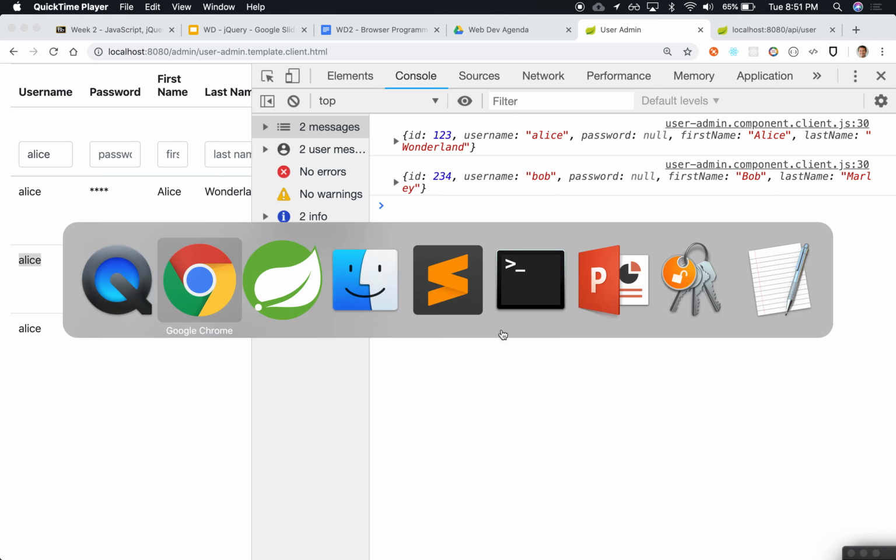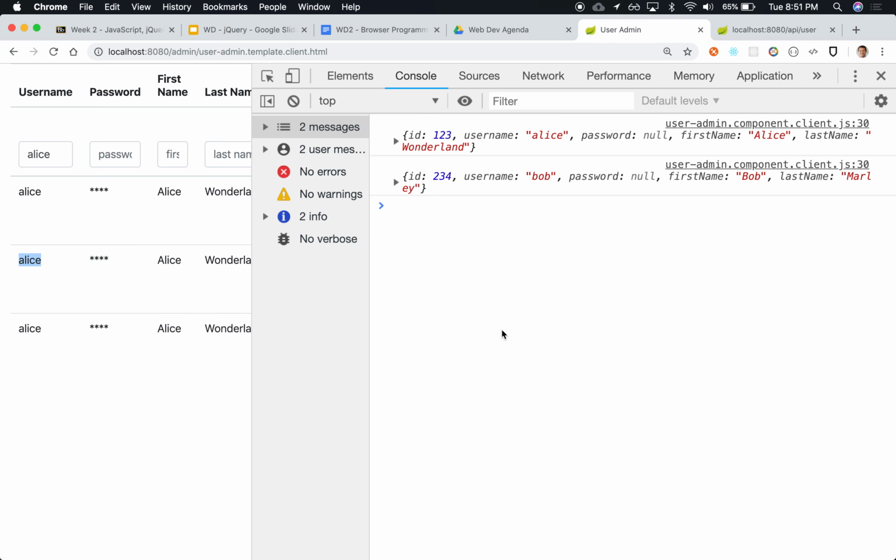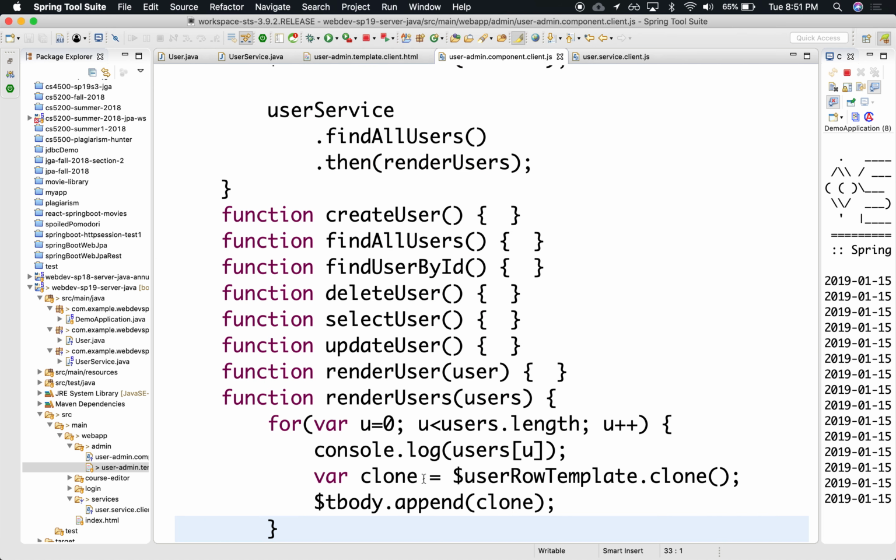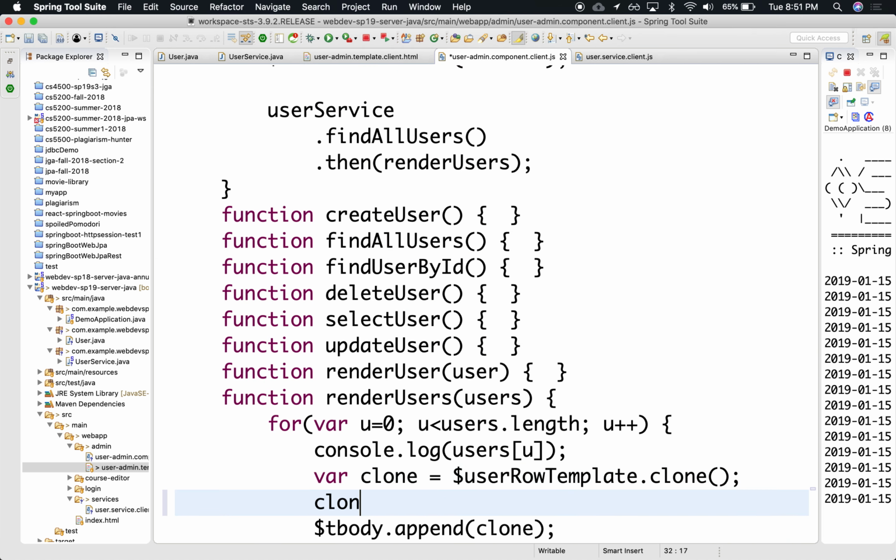We can grab the clone. Here's the clone, and we can modify pieces of the clone.